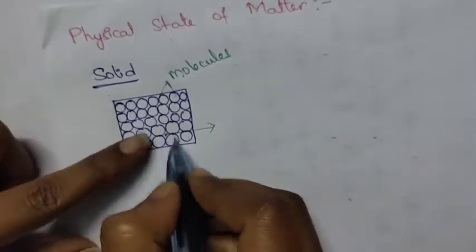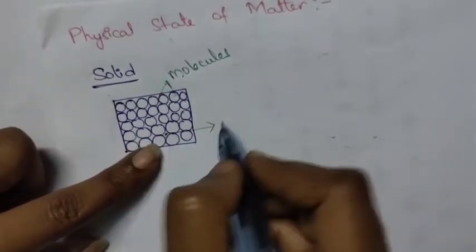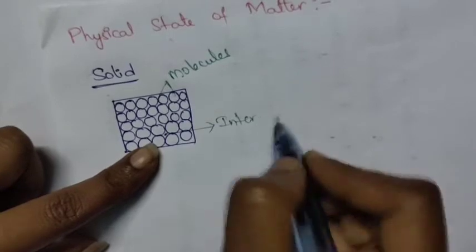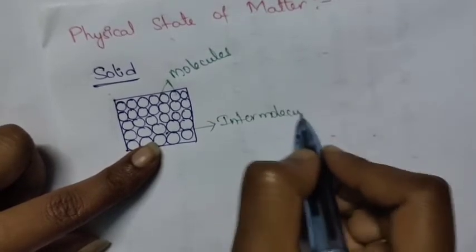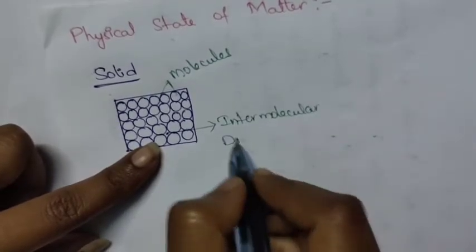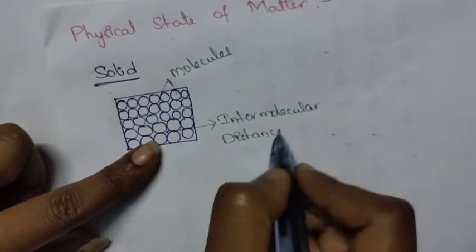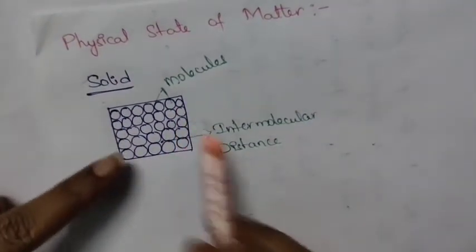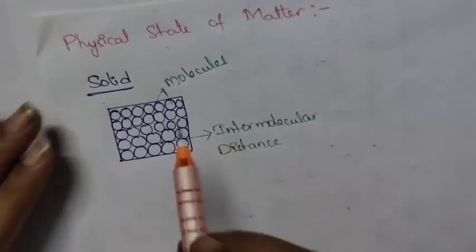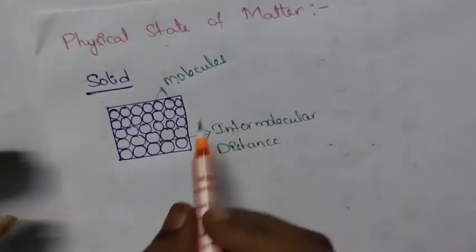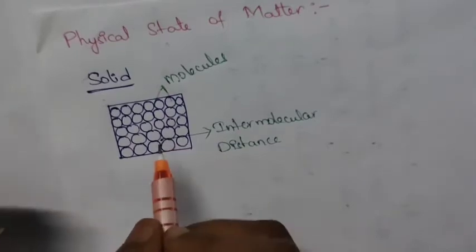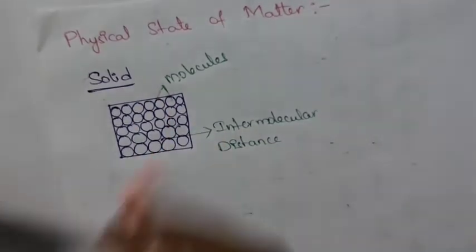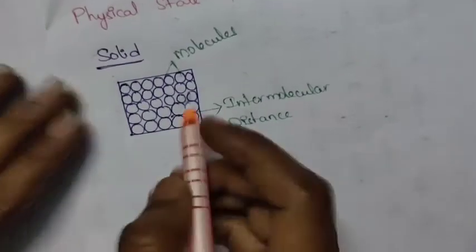The distance which is present in between the molecules is called intermolecular distance or intermolecular space. We can call that intermolecular space or intermolecular distance. See, this solid is very rigid, that is, it is not flexible in nature.